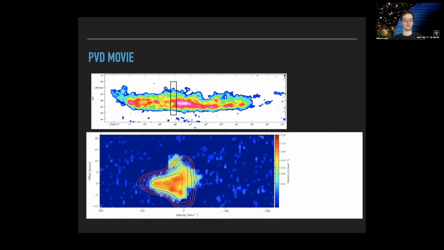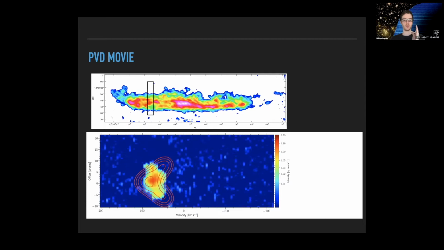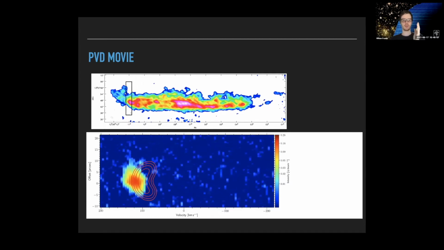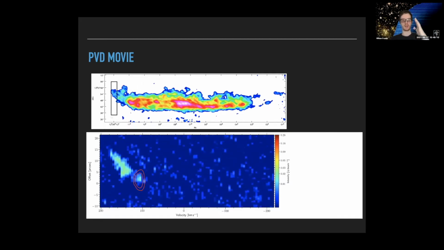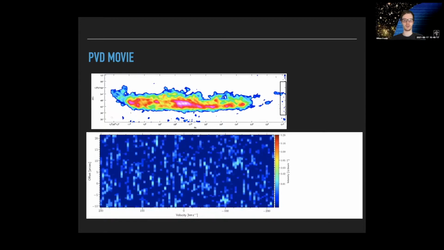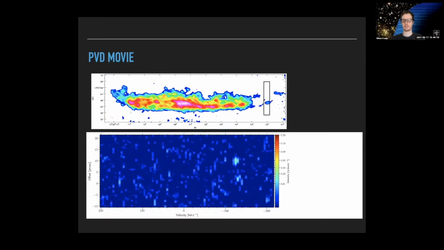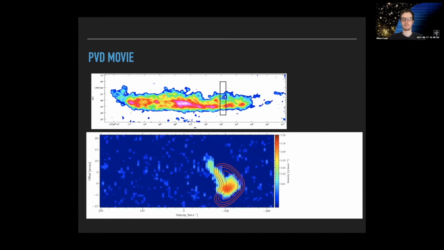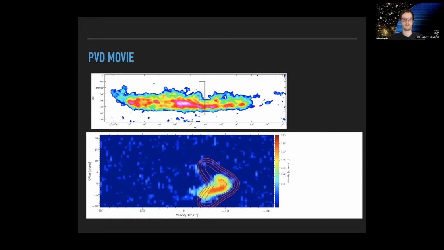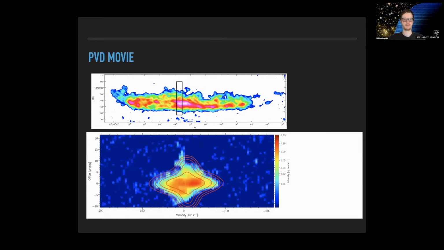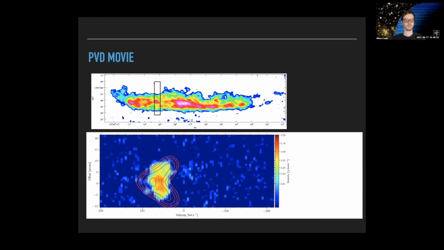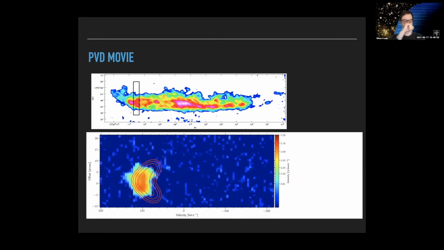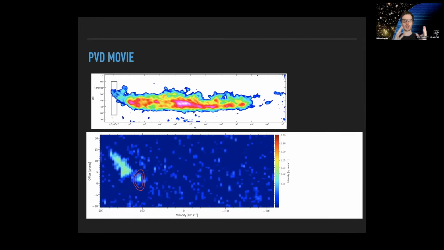And it tracks well through the nucleus as well. But when we hit about 40 arc seconds, you can see the shape, the distribution begins to change. And then as you get to the plume, you see a full divergence from the predicted circular velocity at this radius if this galaxy had a symmetric velocity field. And I'll just show this one more time. Right about here is when you start to see the biggest change in the kinematic shape.